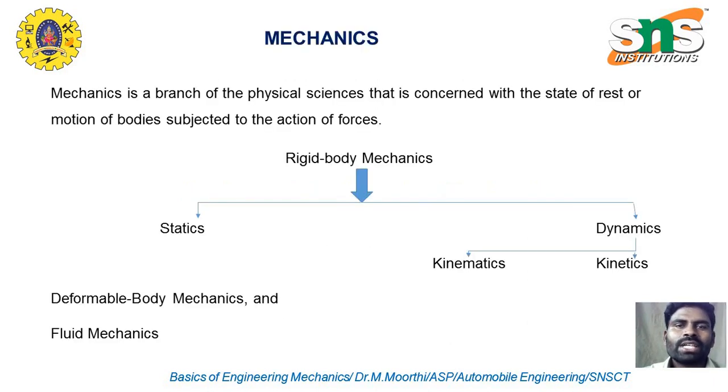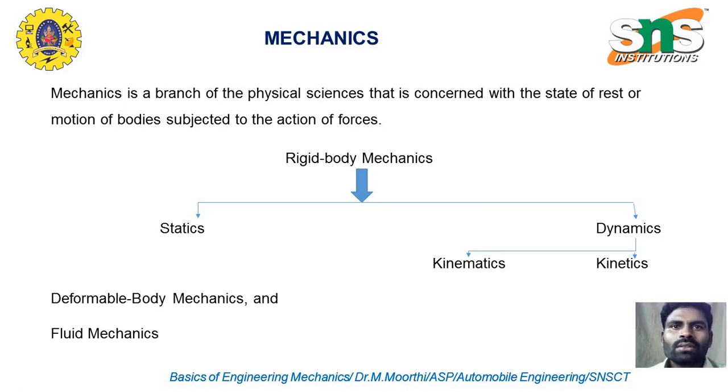So here generally mechanics is defined as a branch of science which deals with the behavior of objects when they are in moving condition or in rest condition. Generally, engineering mechanics is classified into three major categories. The first one is rigid body mechanics, the second one is deformable body mechanics, and the third one is fluid mechanics.